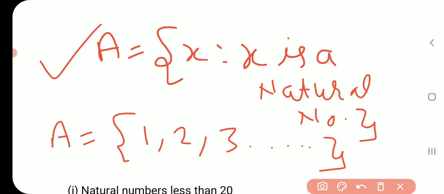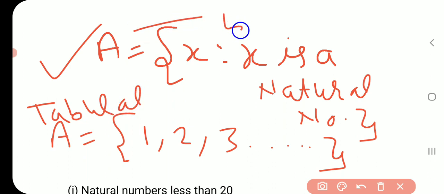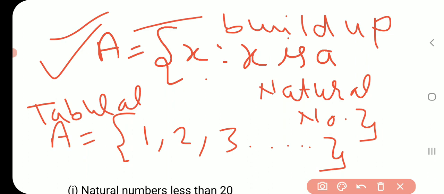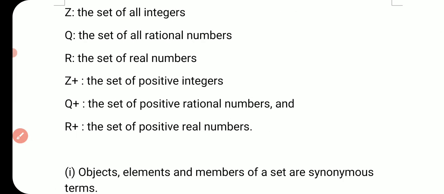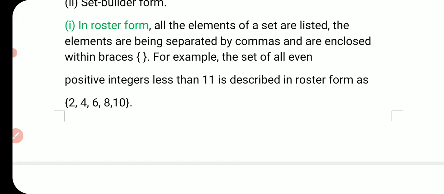This is tabular form, and this is set builder form. In builder form we have written x, where x is a natural number. So both are the same; this one and this one are the same set, but we are representing it with different notation.